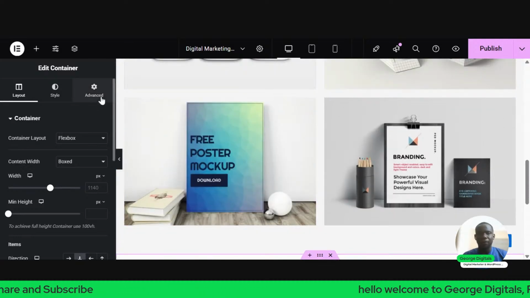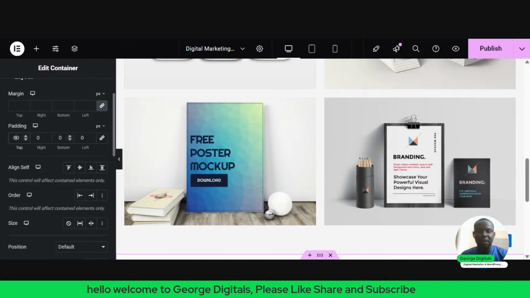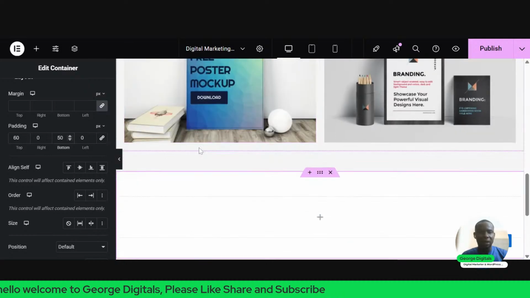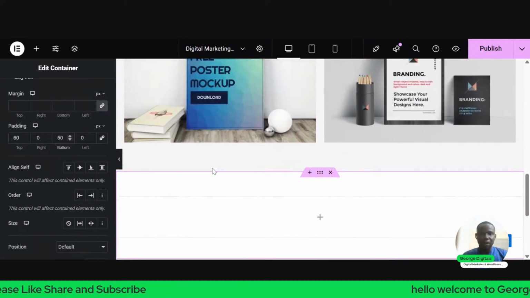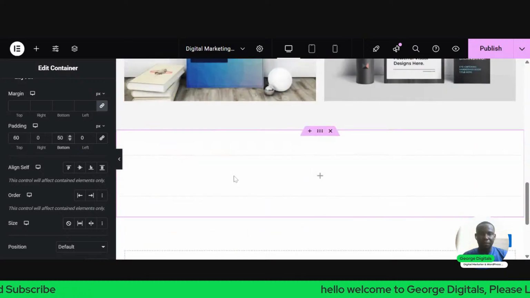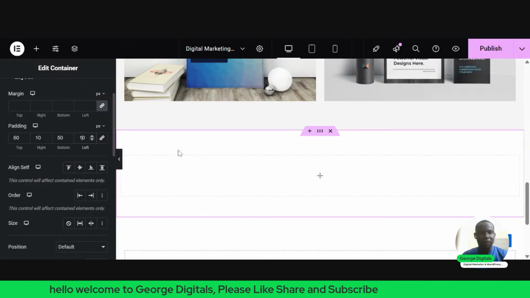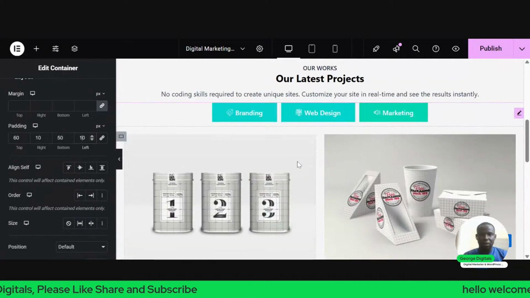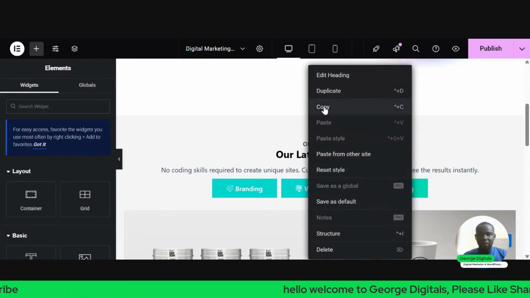Then go to advanced under the container, unlink the padding. At the top, make it 60. At the bottom, make it 50. Okay. So once you have done that, at the right, just make it 10, and the left, make it 10. So I'll just come here, click on this, click on copy.